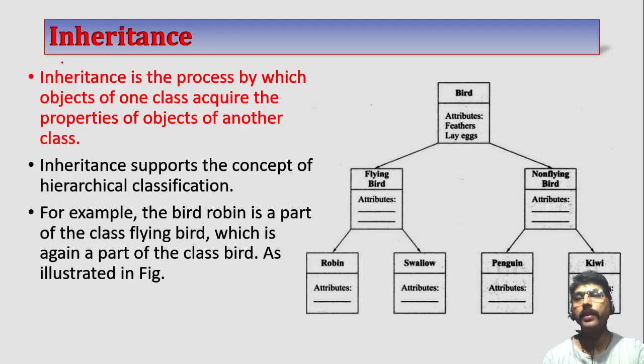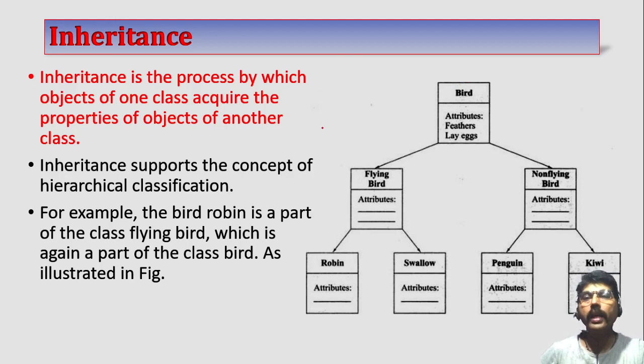The definition is, inheritance is the process by which an object of one class acquires the properties of an object of another class. It's very difficult to see from the definition, but if you see properly here, one object has some properties, data and methods.